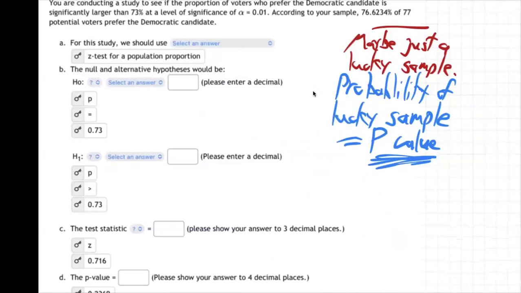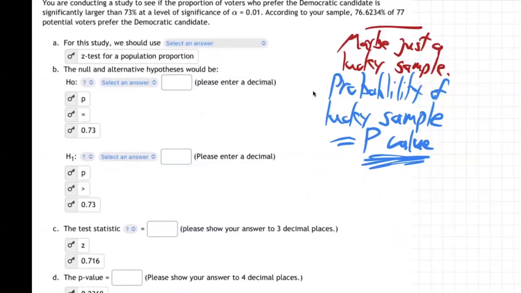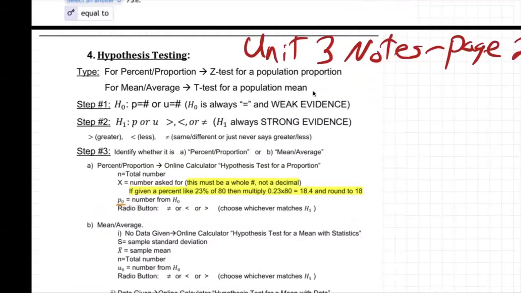Next, we have H0 and H1. What are those? These are the two attorneys. H0 says P, and it's always going to be equal. We're going to choose P instead of mu. P for percentage. It tells us that in the notes right here. We choose P because it's a percentage question. For H0, it's always equals. And for H1, it's P again, but it's greater, less, or not equal.